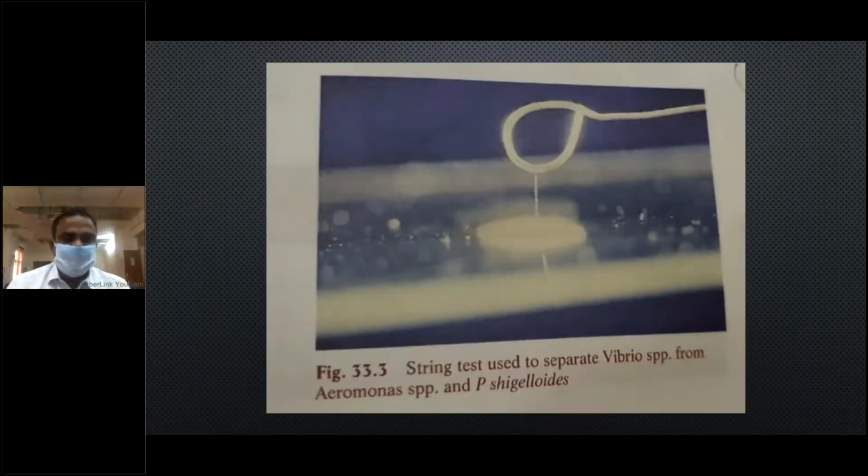So this is important. The string test is used to separate Vibrio species from other species. What does this string test mean? We take the culture and add 0.5% sodium deoxycholate and saline, and we take a string and mix it. The turbidity will be lost, and when we lift the string, there will be thread-like structures. That is a string. This is almost diagnostic of cholera.